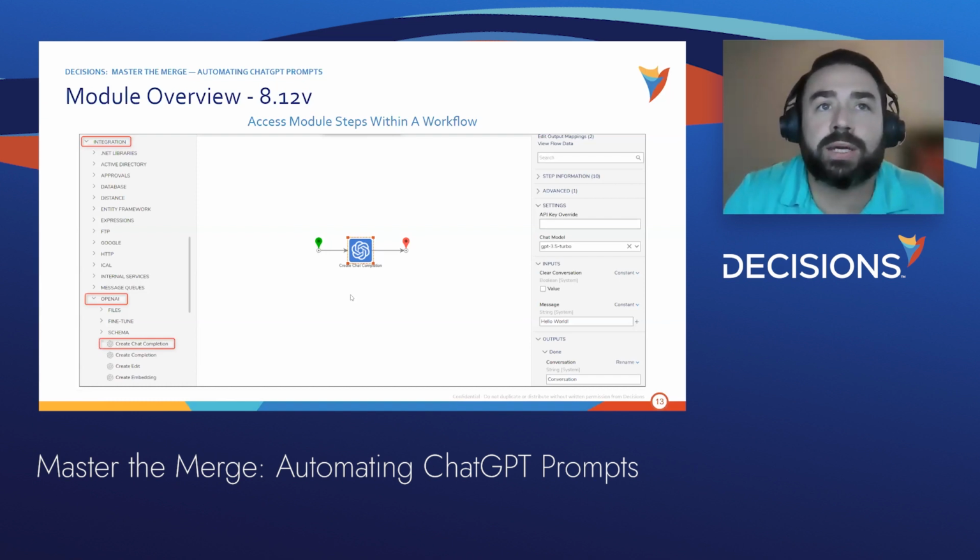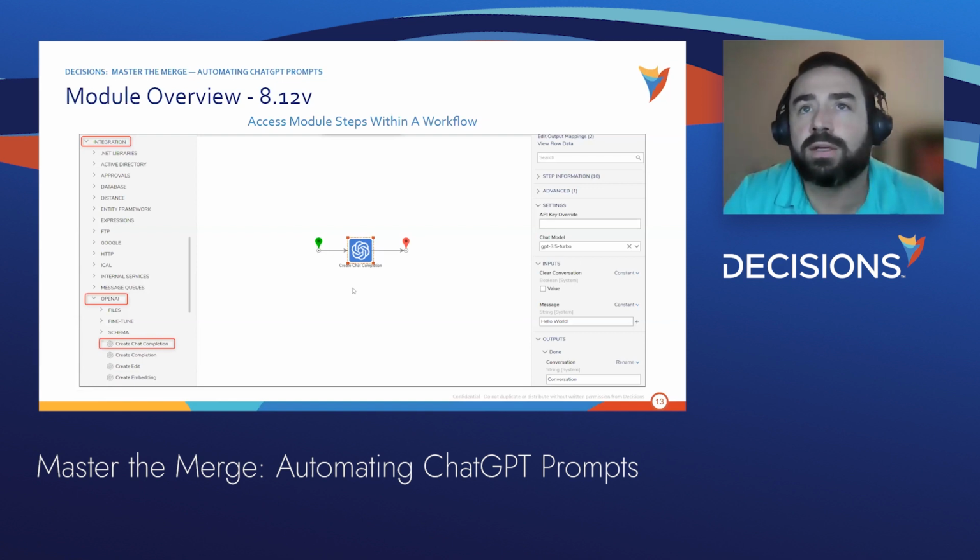So with this step in the workflow designer, on the right-hand side, you can see there's a couple settings. You have the ability to overwrite the API key that you originally set. You could also provide a different ChatGPT model. So right here, we have 3.5 Turbo. You could also do ChatGPT 4, just depending on your account settings.